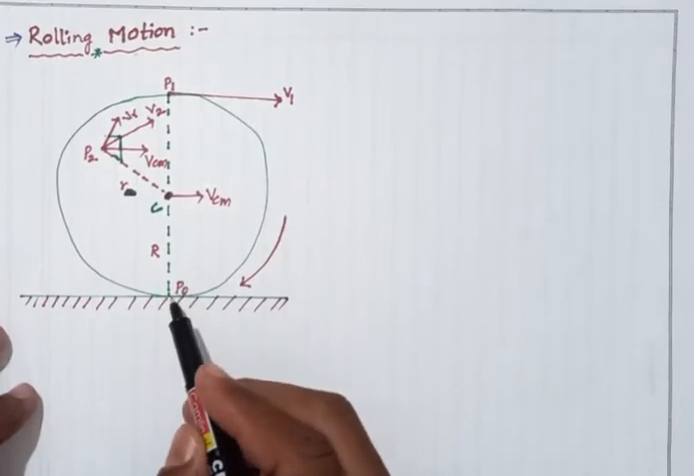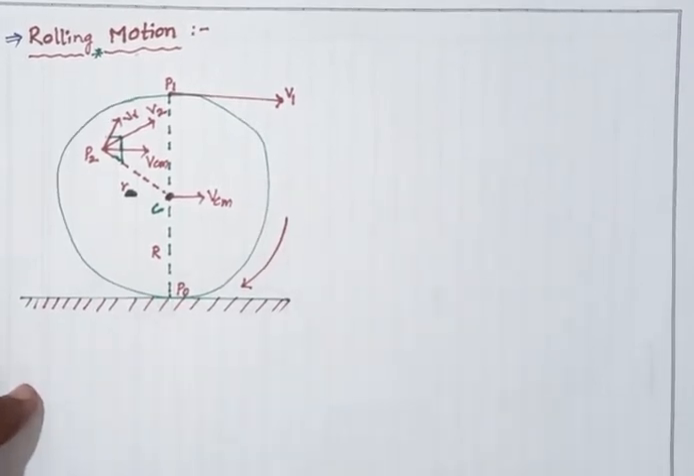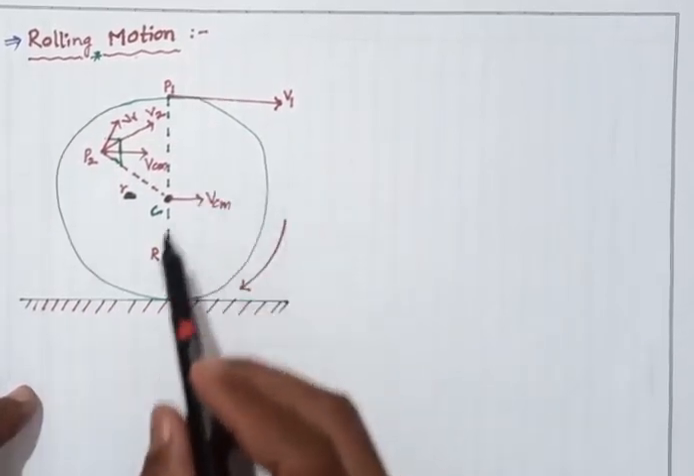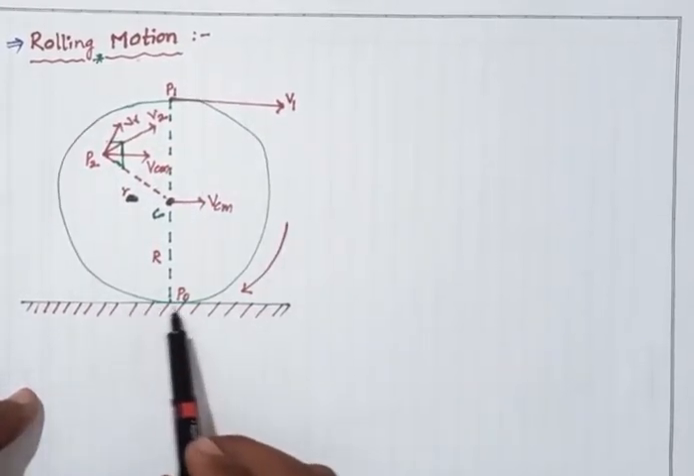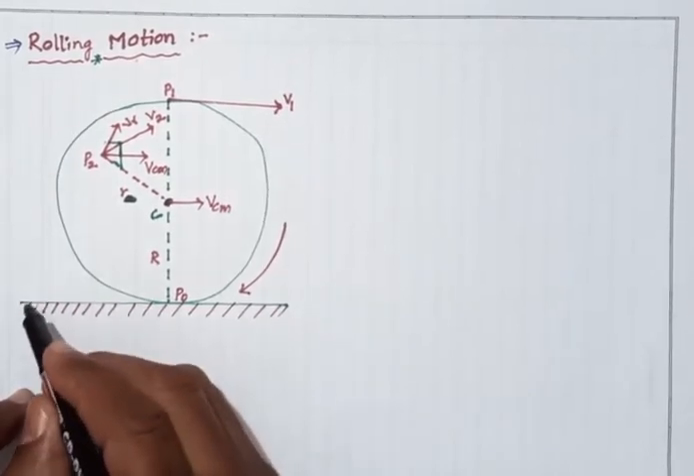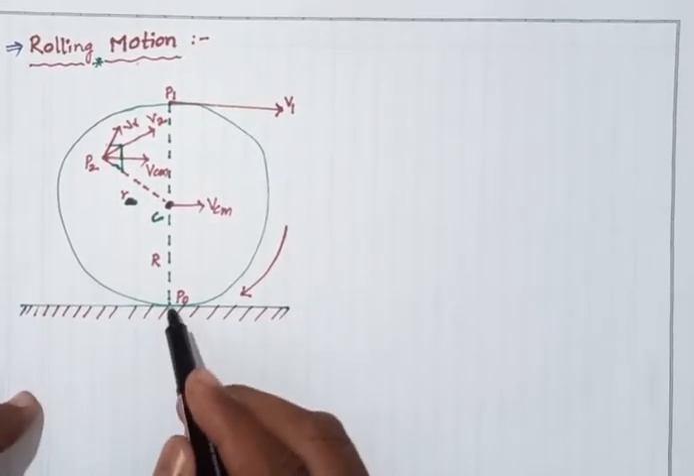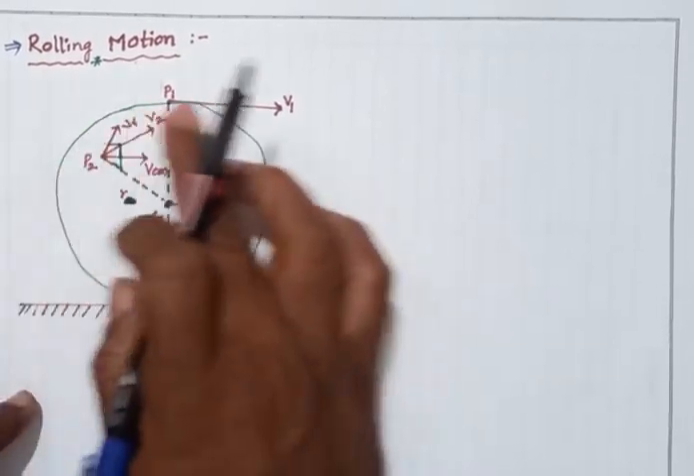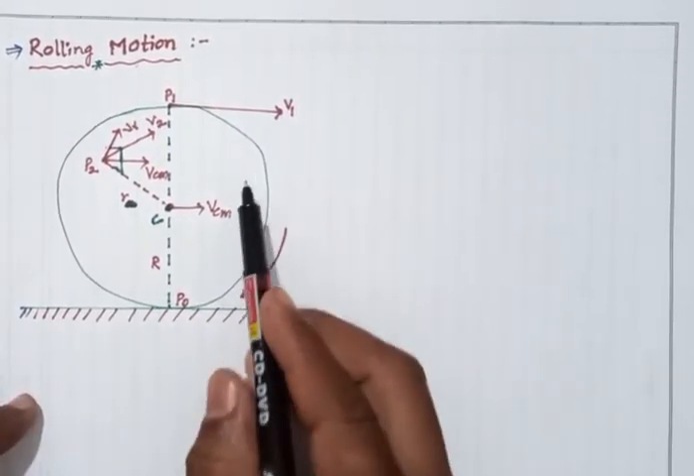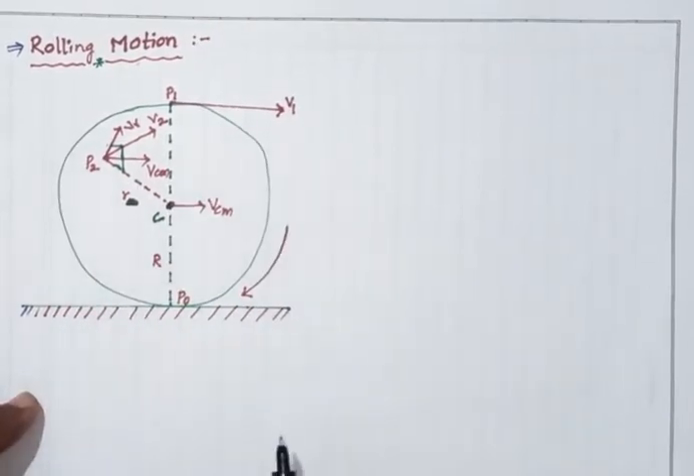At any instant of time, the surface of the disc is in contact with the surface of the ground. It touches at every moment as it moves, so the rolling body is in contact with the surface.